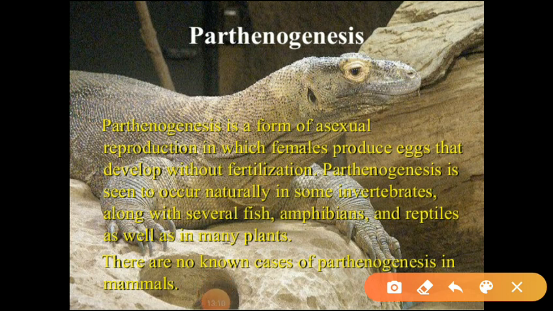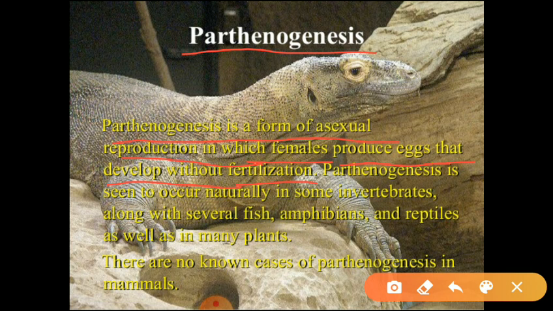Next point we can discuss is parthenogenesis or virginal reproduction. Parthenogenesis is a form of asexual reproduction in which females produce eggs that develop without fertilization.